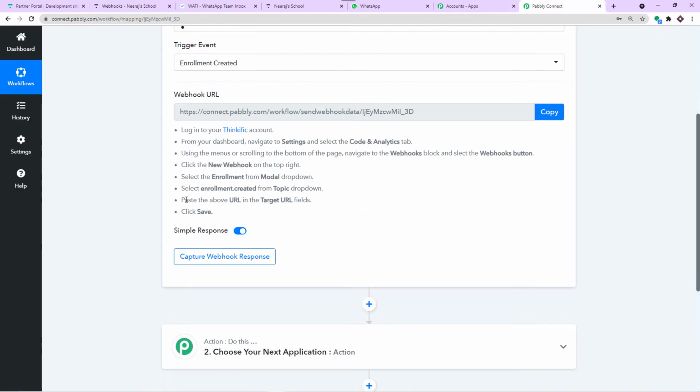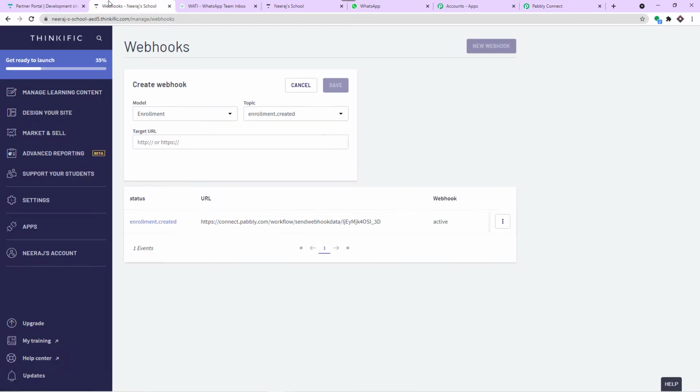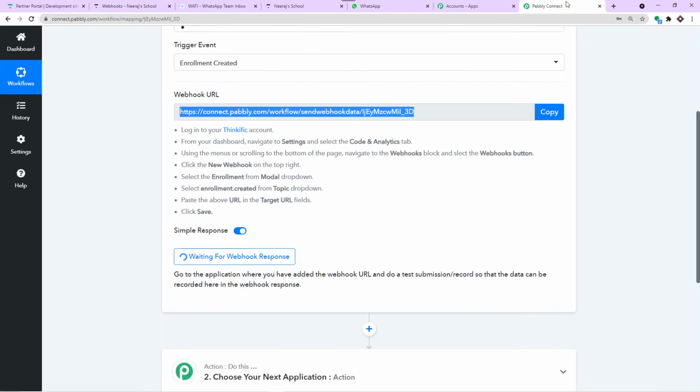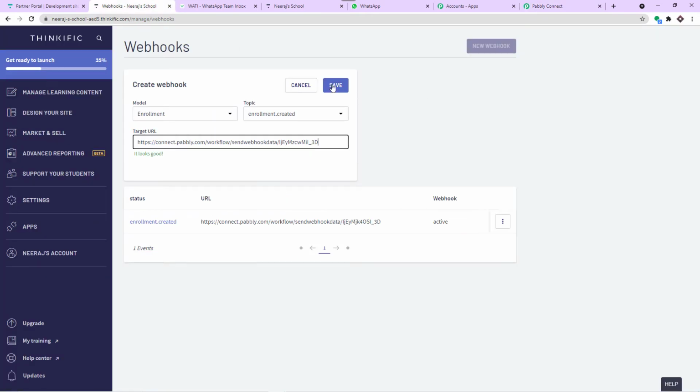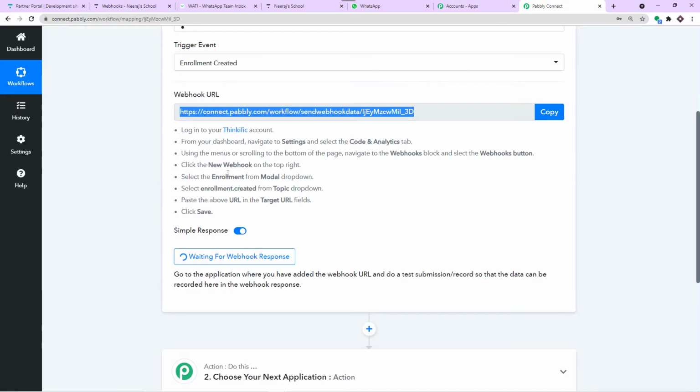Then we have the second last step, paste the above URL in the target URL field. Now this is the most important part. I'm going to copy the webhook URL. This is the URL you want. Copy this and simply paste it here. That's done. It says it looks good. So what's next? All you have to do at this point is click on save. We have clicked on save. And we have an active webhook URL. Excellent. So basically, it means that we have an integration between Thinkific as well as Pabbly Connect. And Pabbly Connect is waiting for the data.